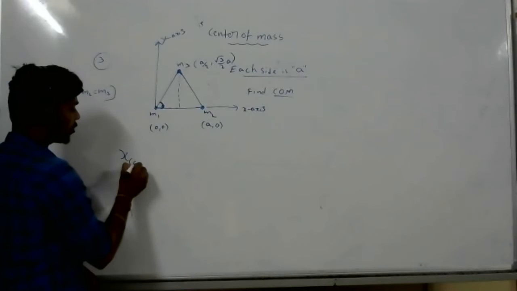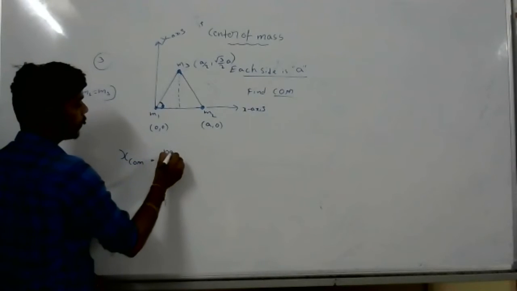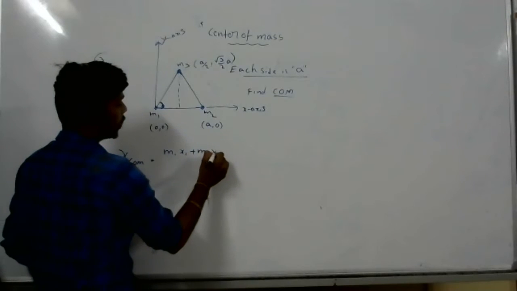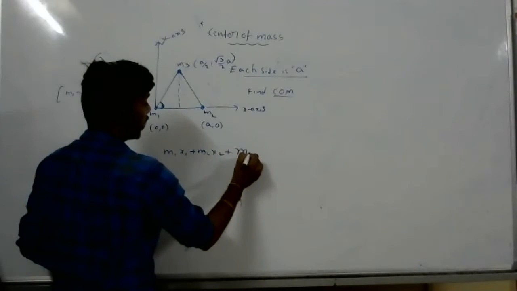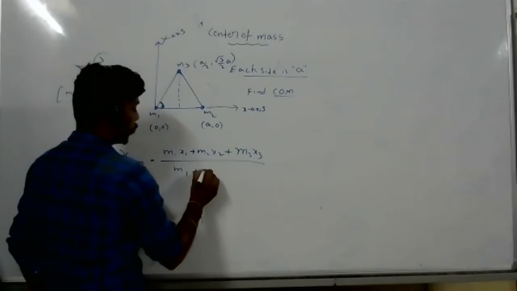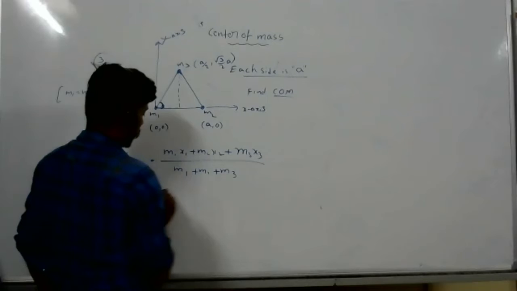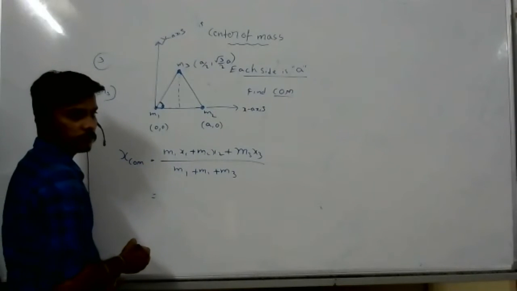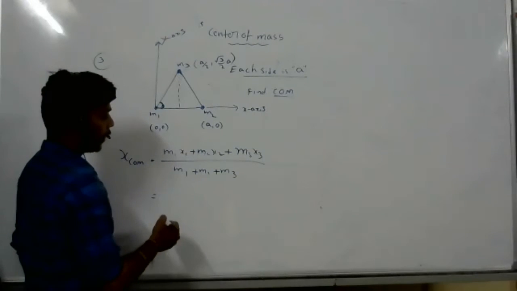X center of mass equals M1 x1 plus M2 x2 plus M3 x3 by M1 plus M2 plus M3. What is M1? M1 is M, right?